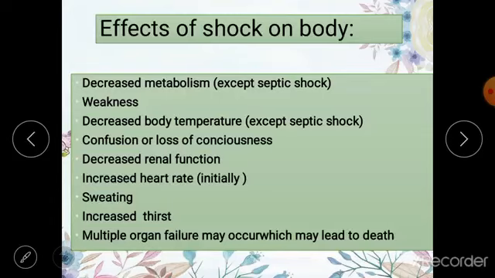Okay, and there is also going to be sweating because of sympathetic discharge within the body. There is going to be increased thirst, as you already know, when the blood volume is reduced, the thirst center within your body is activated and the patient is going to be extremely thirsty. And if the shock is very severe, there is going to be multiple organ failure within the body and it may lead to death. So, what are the treatments of shock?